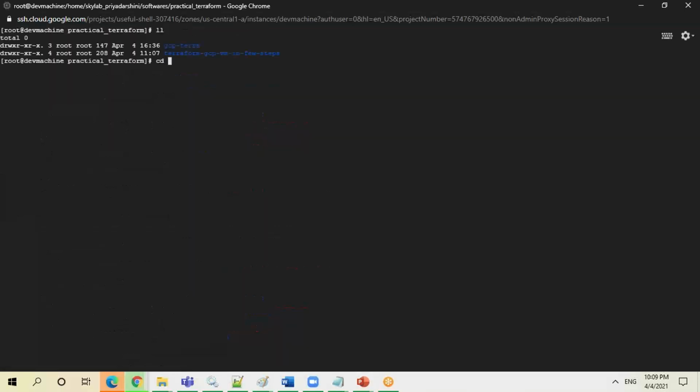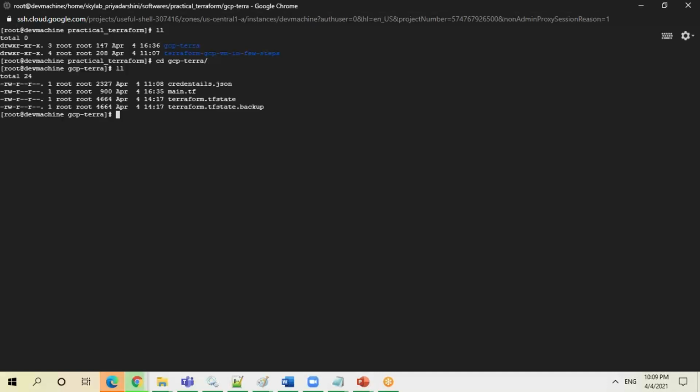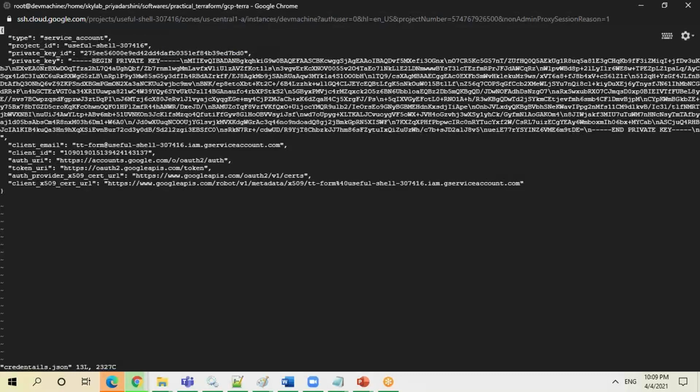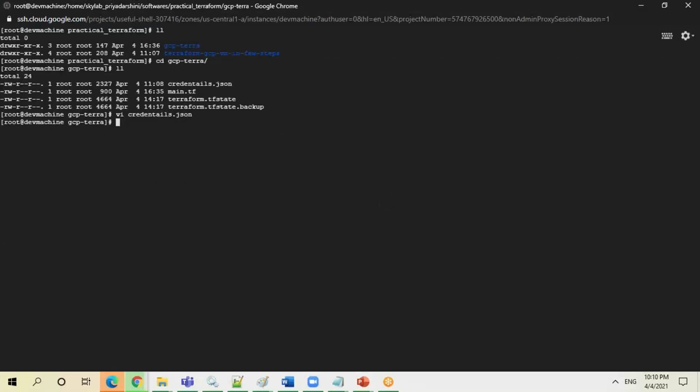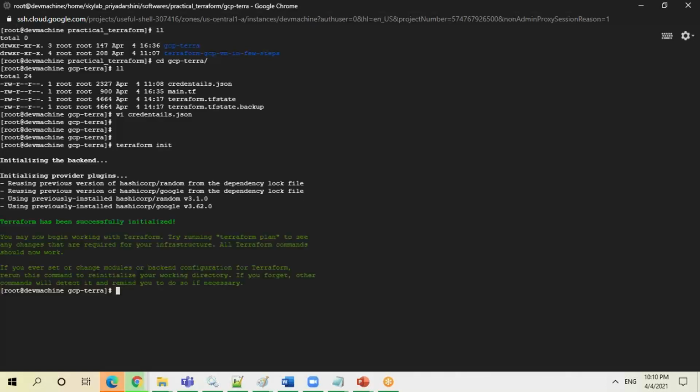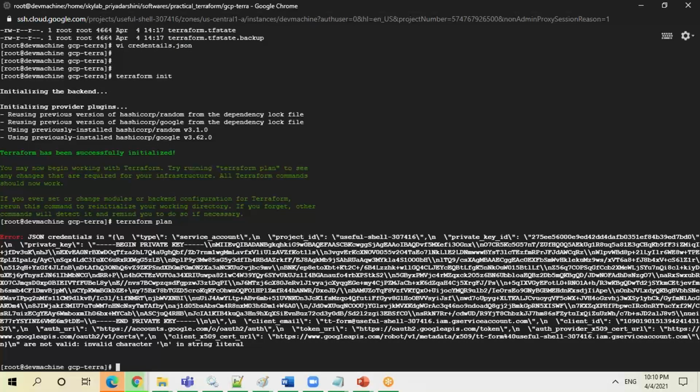Okay, so let me go to GCP. If you see my credentials JSON file, I have all the details required for my project to execute. So I'll run the Terraform init command. See, this is the problem.